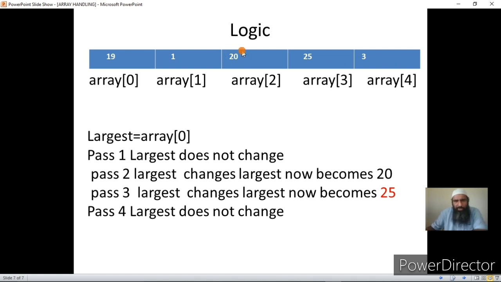Now, what I do here, I again compare 19 with 20. Oh, 20 is larger than 19. So I make my largest element now as ARR of 2. So my current largest element has changed from 19 to 20. When do I change the current largest element? Whenever my previous largest element is less than the array element I am comparing. Right now I am comparing with the third array element, and I remember that previously my largest element was 19. Once it is like that, the third element happens to be the largest element now.